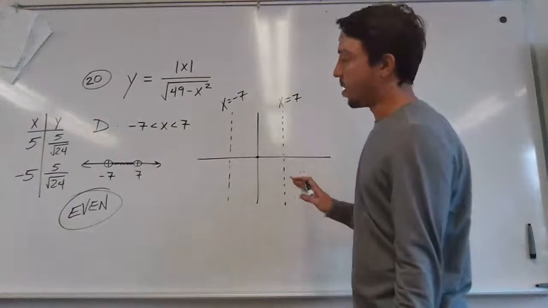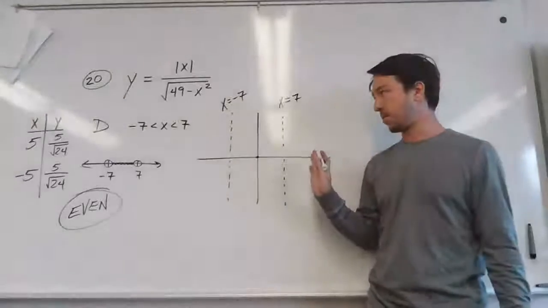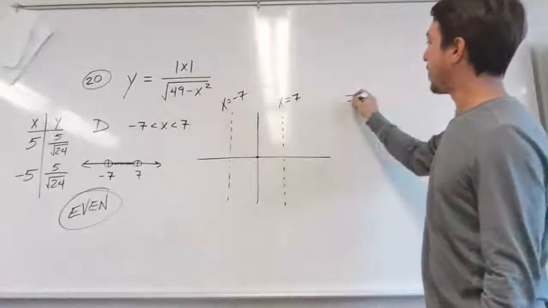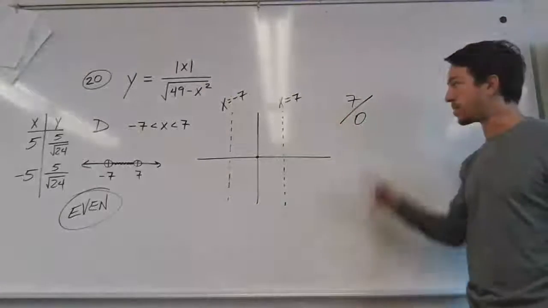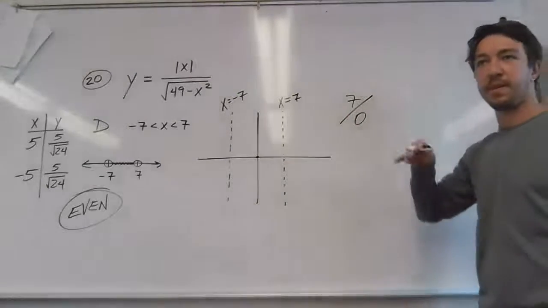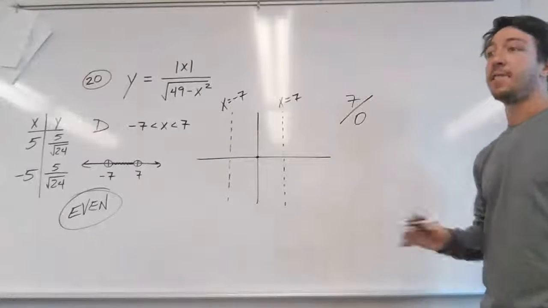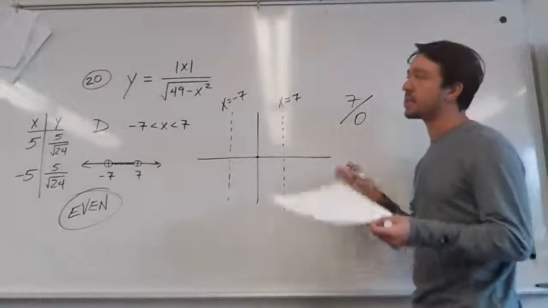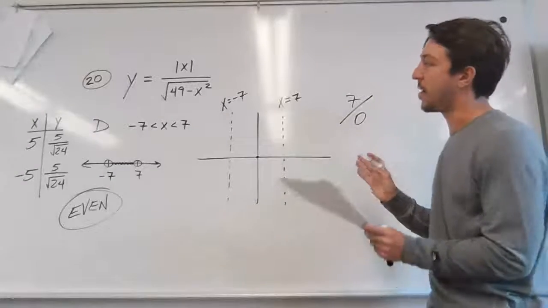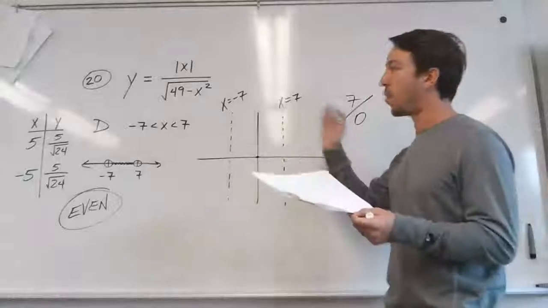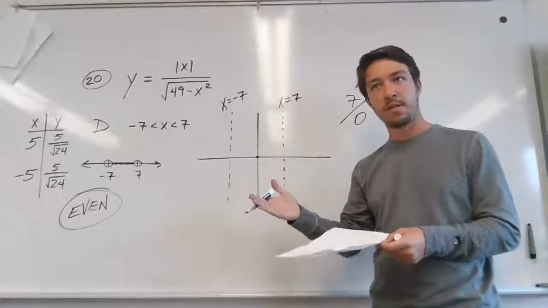I mean, no sense. So how do I know to put asymptotes? The simplest answer is if I plug in 7, it would be 7 over 0. That's a big red flag, big alert. That tells you vertical asymptote. If you want to be very precise, you'd say, technically the reason there's a vertical asymptote is because if x was very close to 7, say if x was 6.999, the y values would be very large.